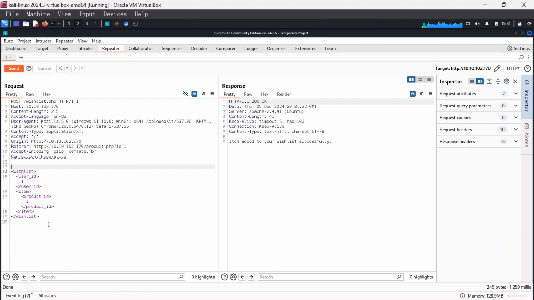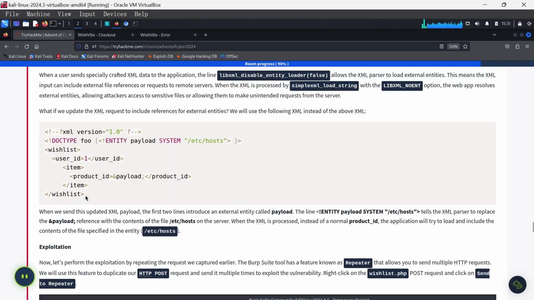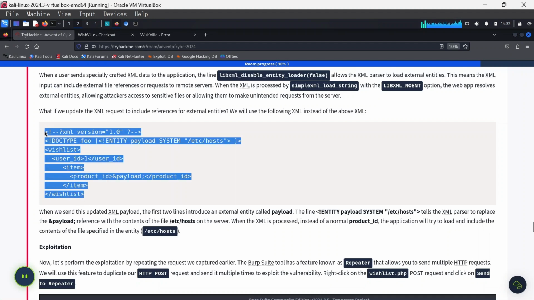Okay, so now initially when we run this send, it's going to tell you that the item was added to your wish list successfully, which is the item for product number 1. So in order for us to actually run this, we can copy this payload. Let's use this exact payload that was here.